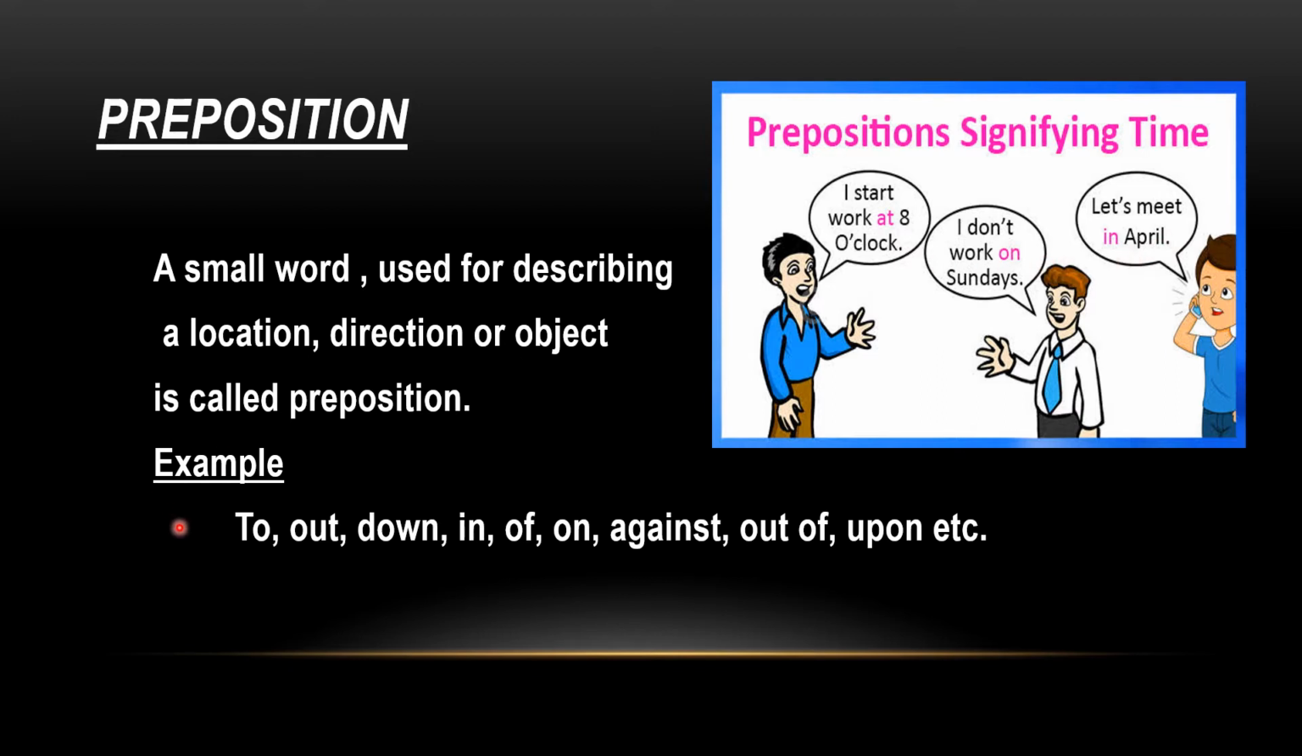Here are some other examples of prepositions which are given below: to, out, down, in, off, on, against, out of, upon. You can see here that these are all small words, which are used for location, direction or an object.